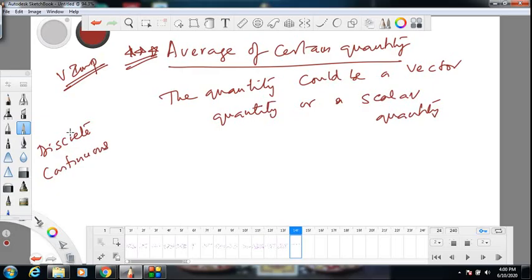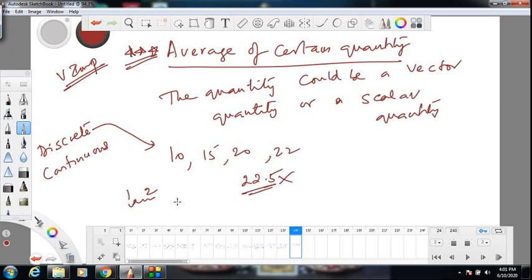Discrete means it will take certain fixed values. Continuous means all possible values. Let me give you an example. Population, human population, dog population, etc. It is discrete. There can be 10 people, 15 people, 20 people, 22 people. Can there be 22.5? It cannot take this value. It can take only certain fixed numbers. Between 1 and 2 there are so many numbers which population cannot take.